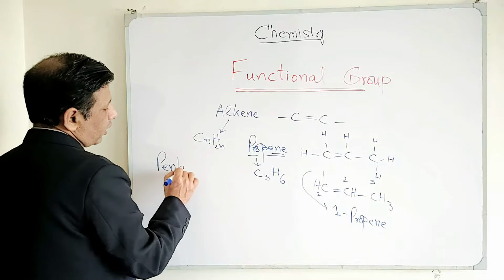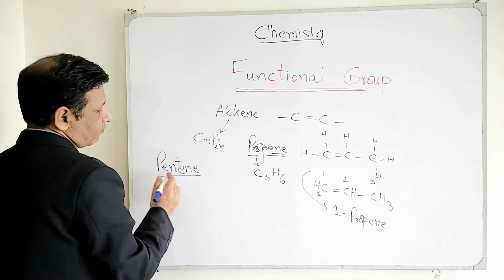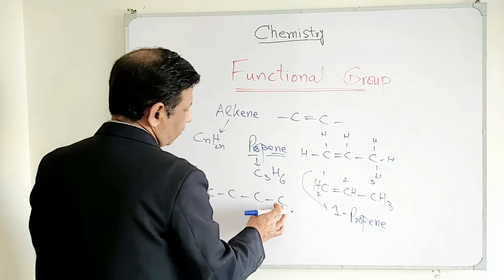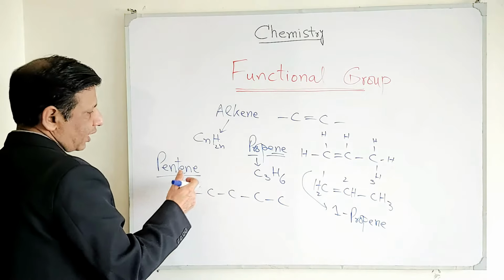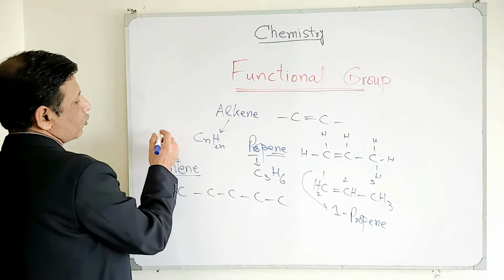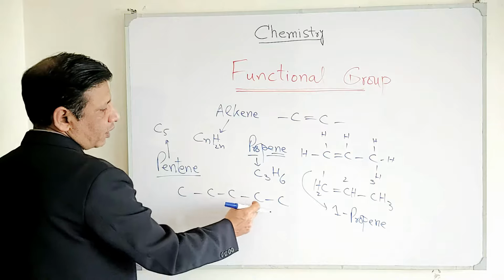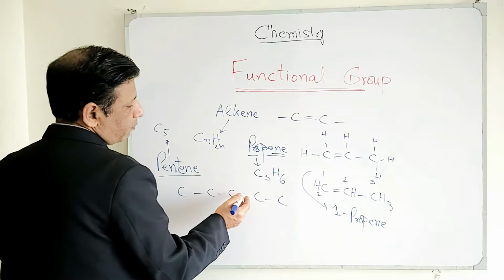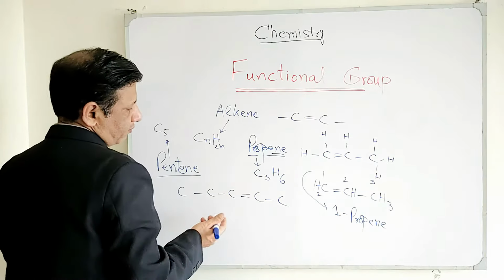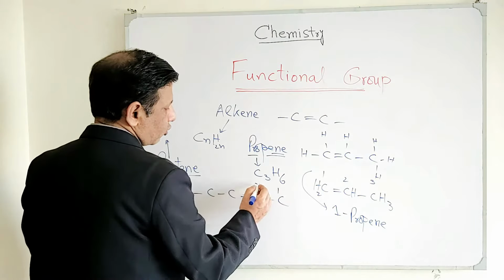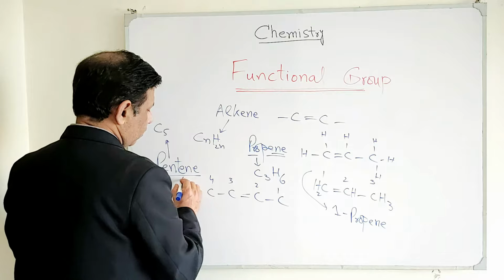We don't know at which position the double bond is, but write the formula for pentene, and this is the 5 carbon. As per convention, you might have known up to now that penta stands for carbon number 5. So we have written 5 carbons, and if we place the double bond here, then start numbering from this side: 1, 2, 3, 4, 5.